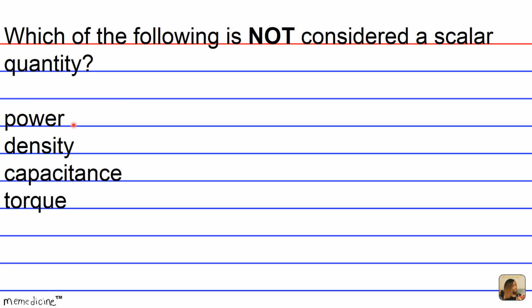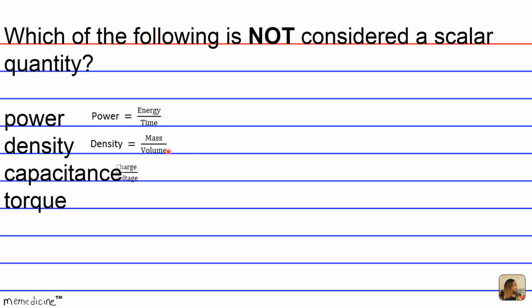Answer choice A. Power is energy divided by time, which is a scalar divided by a scalar, or a scalar multiplied by 1 over another scalar, okay? Multiplication and division, they're kind of the same thing. It's just that the second multiplier, you have to put it in the denominator with a 1 over it, okay? All right, so density. Density is mass divided by volume, which is also a scalar divided by a scalar, hence that's a scalar too.